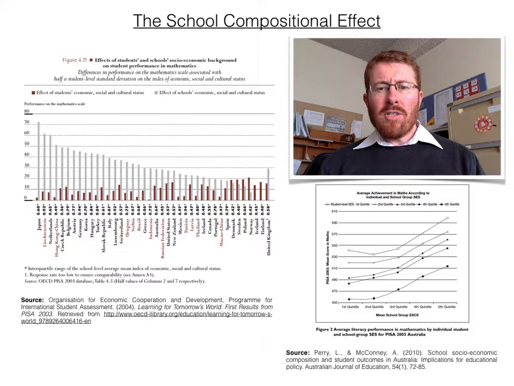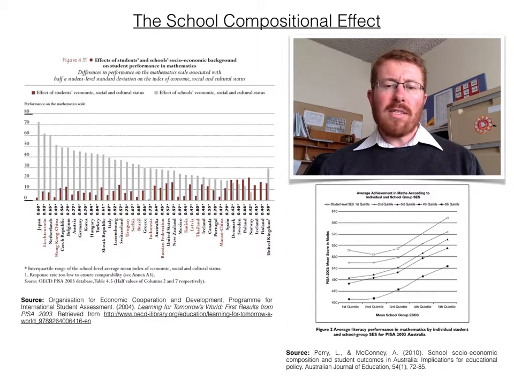It is an important field of research as it explains a substantial amount of variation in academic performance. It is well established that socioeconomic status is one of the largest predictors of academic performance, but this is often thought of in terms of individual student background. But the Program for International Student Assessment, or PISA, has consistently found that by the age of 15, for many countries including Australia, the socio-economic background of a student's peers is more important than their own background in predicting academic performance. You can see this in the PISA graph on the left of my slide, which shows that in Australia, in the 2003 dataset, the academic effect of school composition was twice the effect of individual student SES.